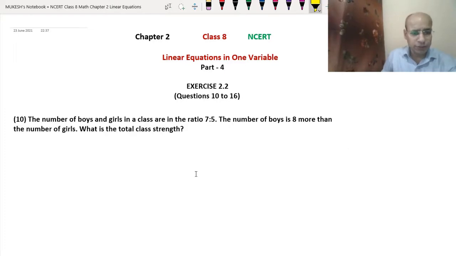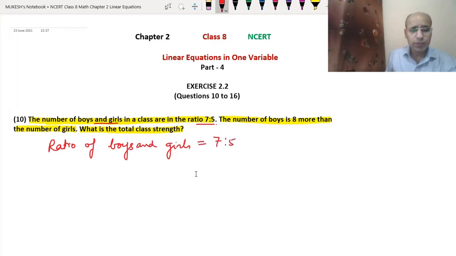So we have the 10th question. The number of boys and girls in a class are in the ratio 7:5. The number of boys is 8 more than the number of girls. What is the total strength? So what is actually given? The ratio of boys and girls is given. So we will write: the ratio of boys and girls is 7:5. What will we do? We will assume the number of boys and girls from this ratio.